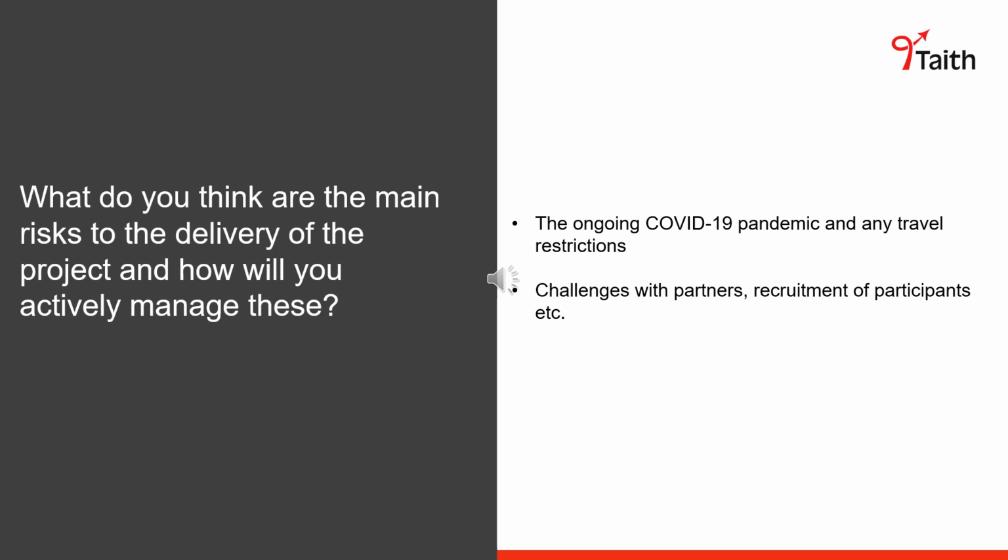You will be asked to consider what you think the main risks to the delivery of the project are and how you will actively manage them. So examples of this could include any travel restrictions, challenges with partners, recruitment of participants. Detail this for both outward and inward mobilities where appropriate.